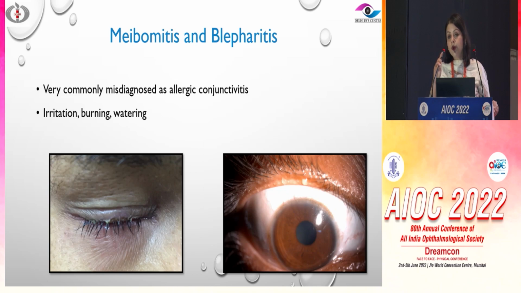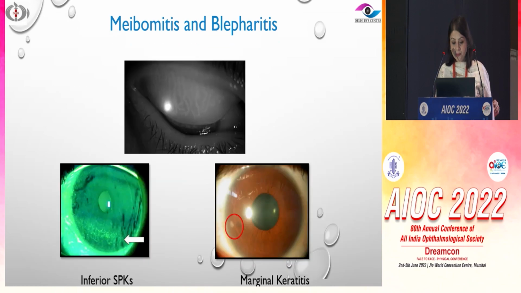Let's talk now about the dry eye group. More commonly what we see is dry eye and blepharitis. So when a patient comes to us with itching, watering, and redness, we need to take a look at the lid margins, and a lot of these younger patients could also have blepharitis. That is an important differential for allergic eye disease, and they might present again with complaints of irritation, burning, and watering rather than itching.